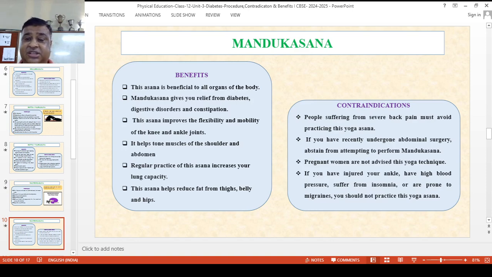What are the contraindications? If you have back pain, it must be avoided. If you have undergone abdominal surgery, it should be avoided. Pregnant women should avoid this asana. If anyone is suffering from ankle problems, high blood pressure and insomnia, it should be avoided. If you have any migraine type of pains, it should be avoided.